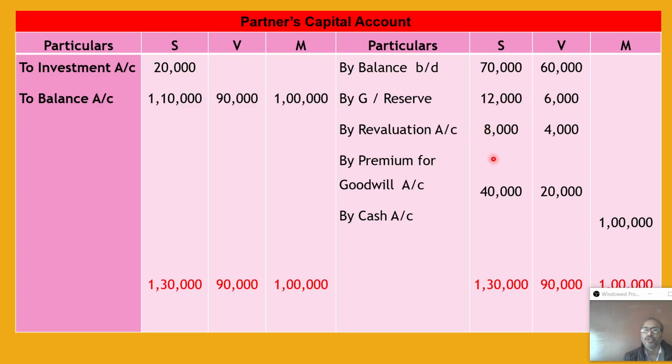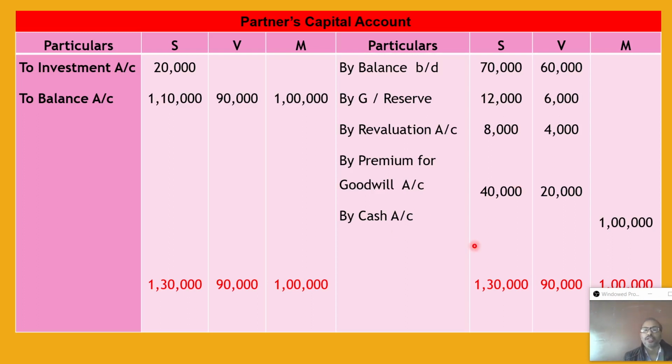Revaluation profit you already got, 8,000 and 4,000. The premium for goodwill the new partner paid is 60,000, which is distributed in the sacrificing ratio. As no separate new ratio is provided, or acquire or sacrifice ratio, simple logic: it will come as the sacrificing ratio.